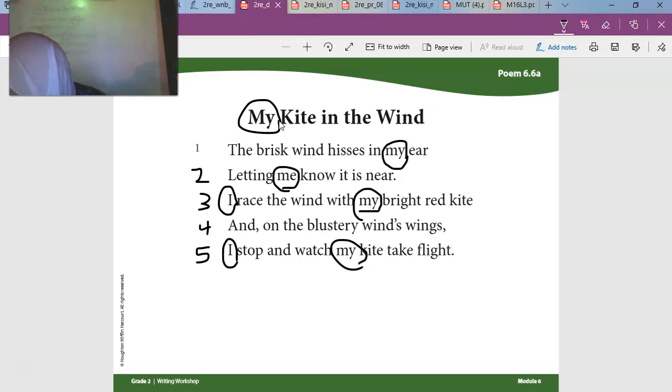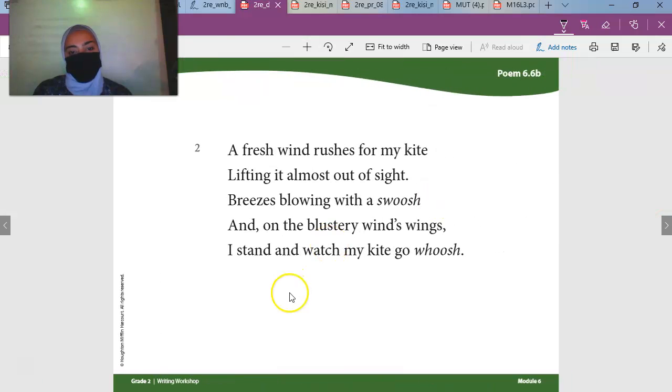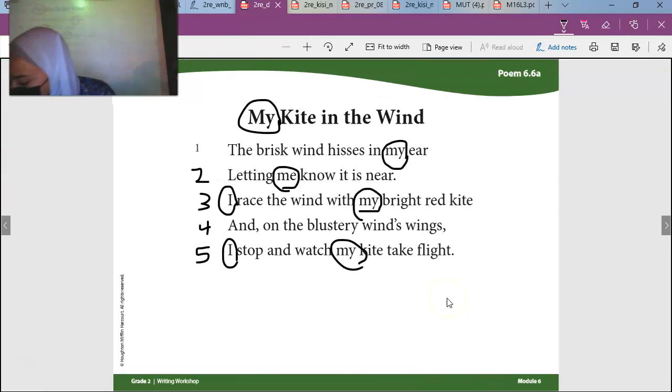Then in lines 3, 5, and 10, the poet uses the first person pronoun I, referring to him or herself. So let's circle the pronoun I in 3, 5, and 10. Here's 3, I, and 5, there's I, and in 10, there's I. Okay? All right. The use of these pronouns helps me identify this poem as written in first person point of view.